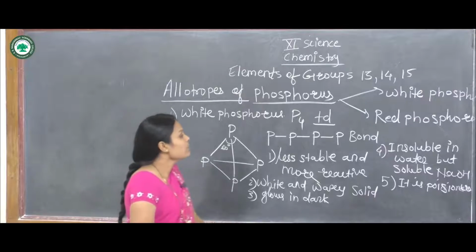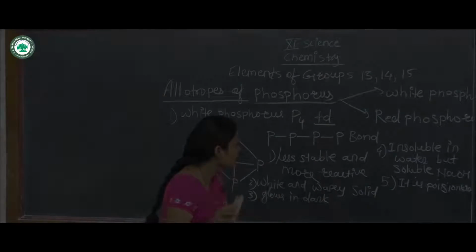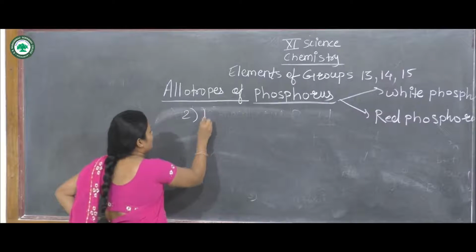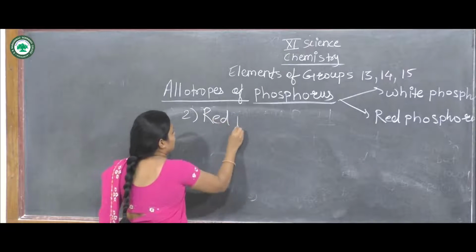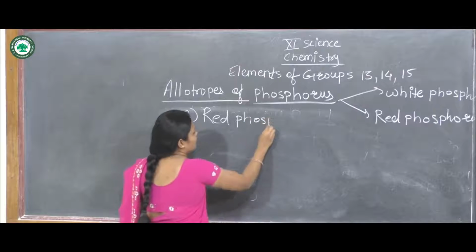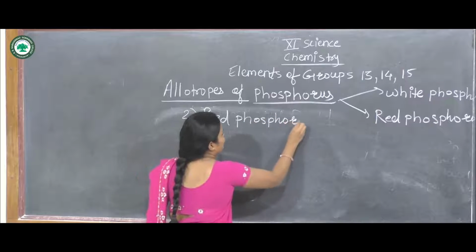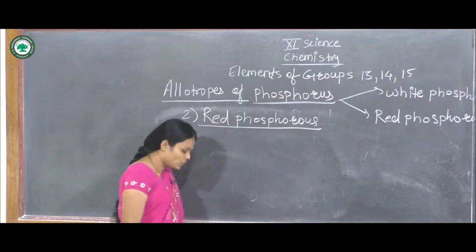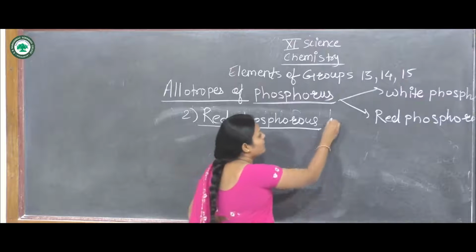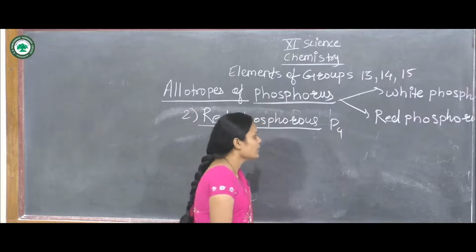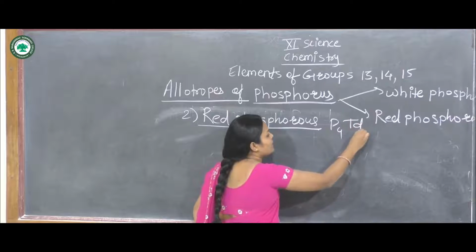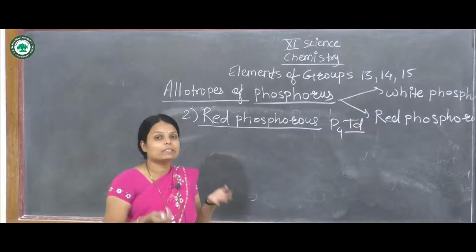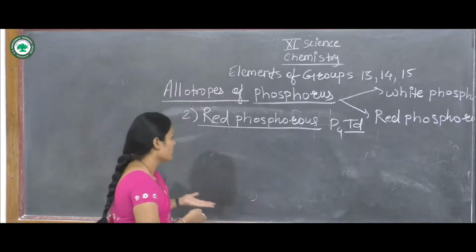Now we can see red phosphorus. The second type is red phosphorus. The structure is the same, P4, and tetrahedral in nature. But in red phosphorus, the structure is in linkage form.